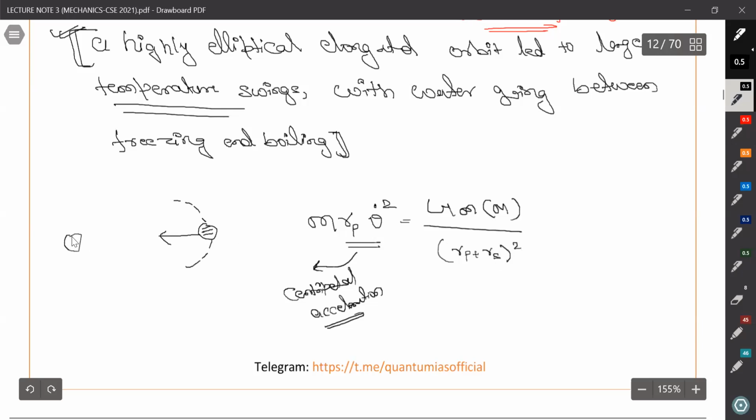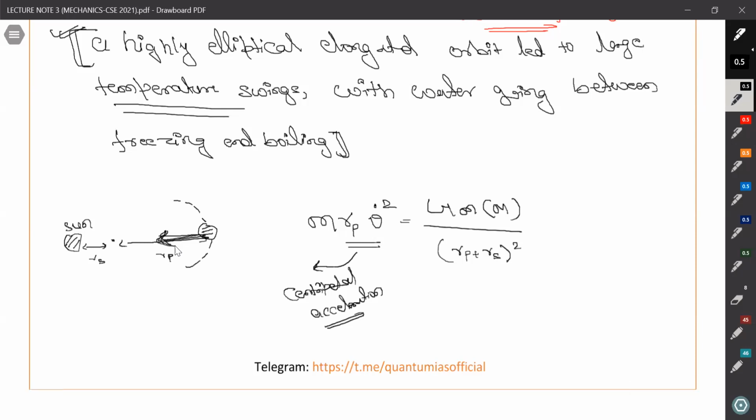We know that here is the sun, this is the center of mass, so this is rs, and here it is rp. A gravitational pull is attracting this and making it revolve around it in a circular orbit.